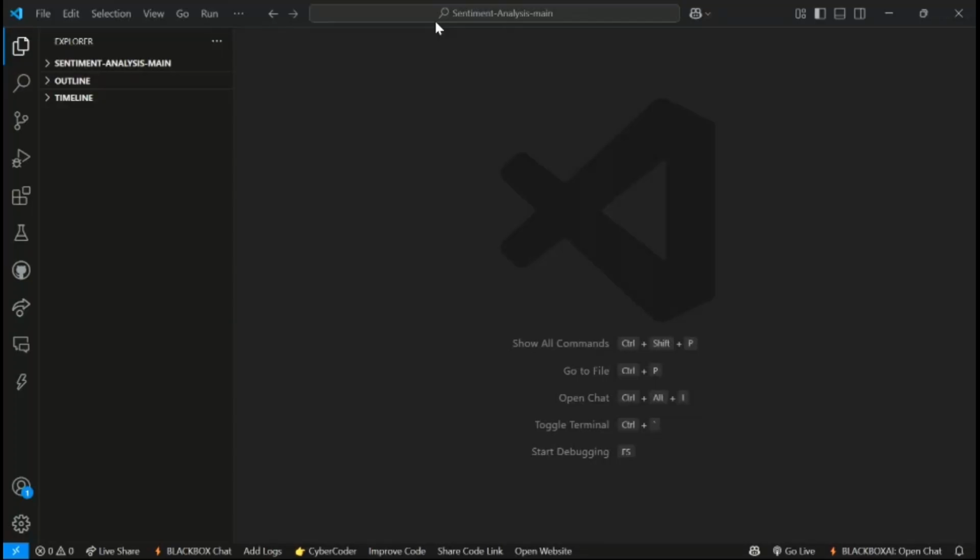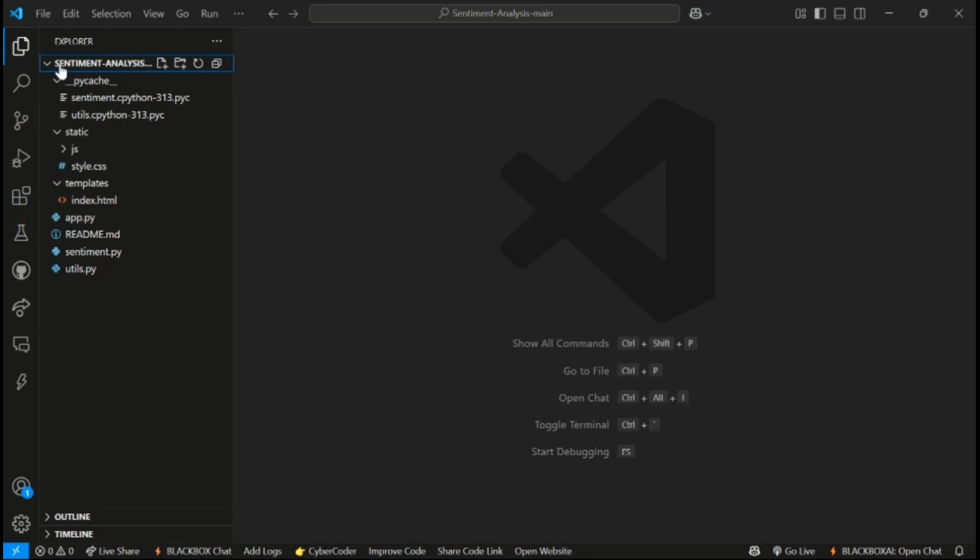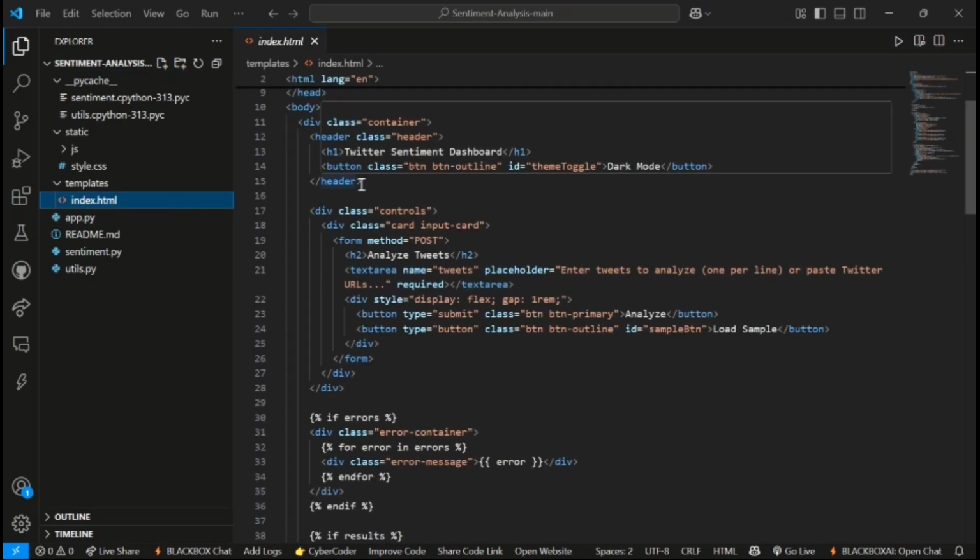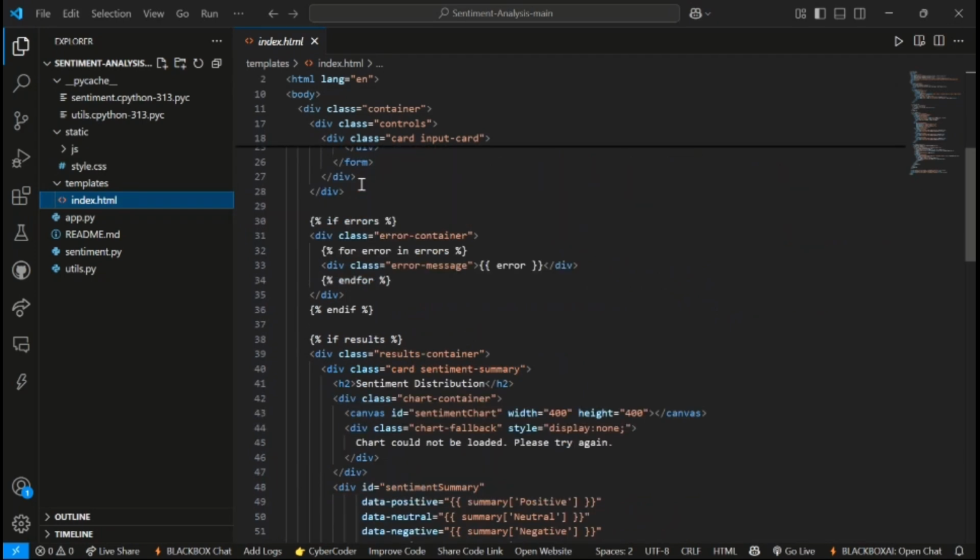Now I, Akshay Kumar Chaube, will be continuing with the further description of the project. For our code, we have sentiment analysis. In this, for the front end we have used HTML. This is the code for our HTML.